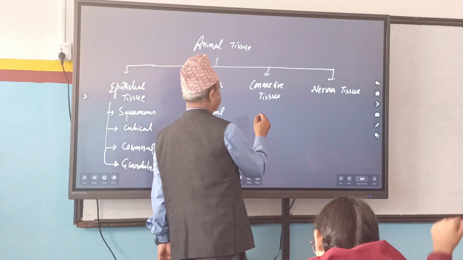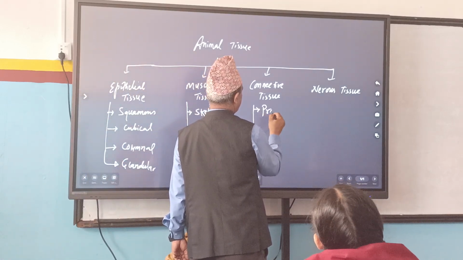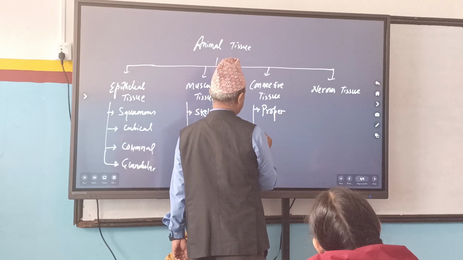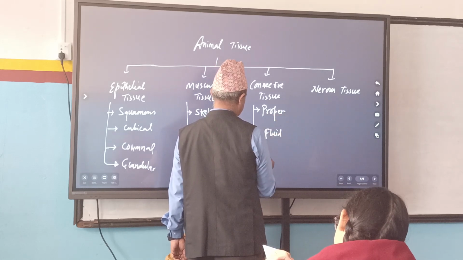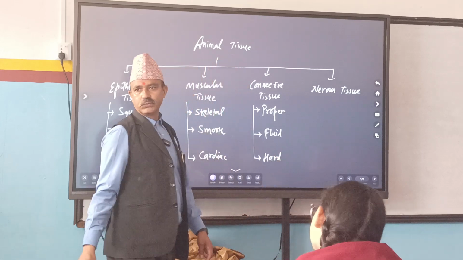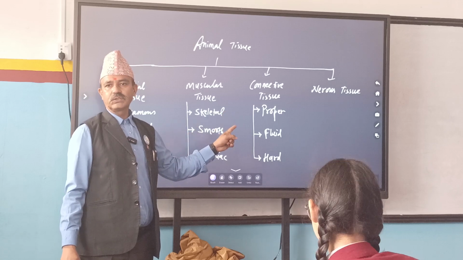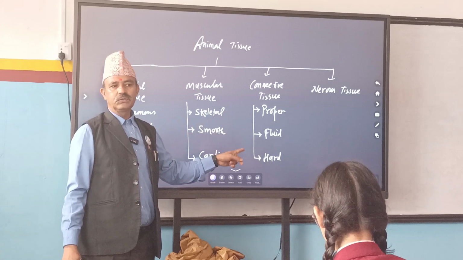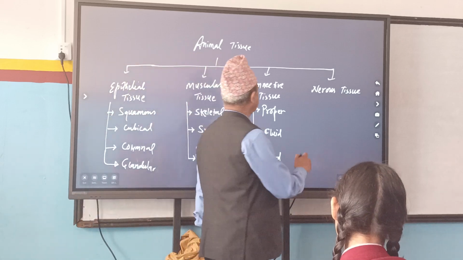Connective tissue, three types. What are they? Proper connective tissue, fluid connective tissue, hard connective tissue. Remember this, this chart is very important. Proper connective tissues are of four types.